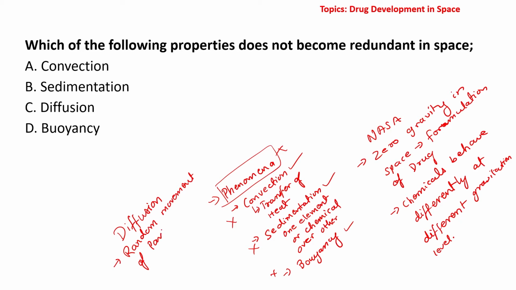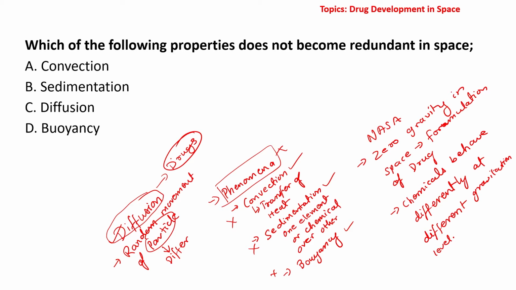Though the way in which particles move may differ, basically there will be diffusion. And NASA also knows the nature of diffusion will be different in space, and this will be used by NASA for creating drugs. All right, creating drugs.